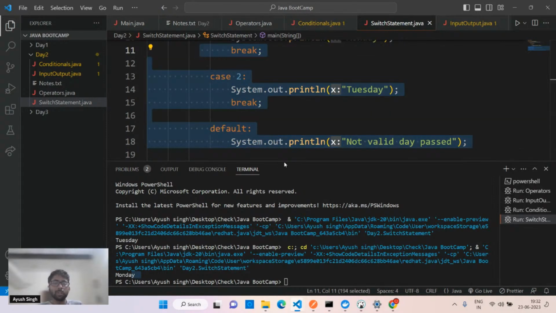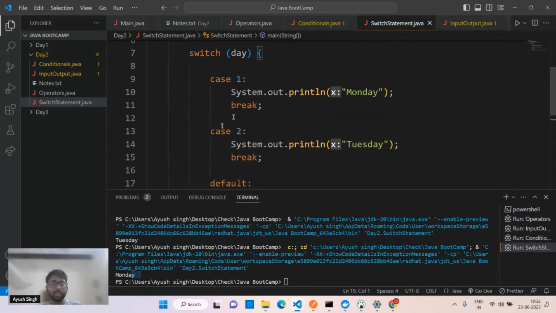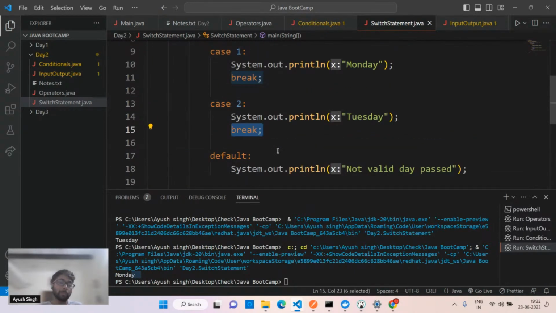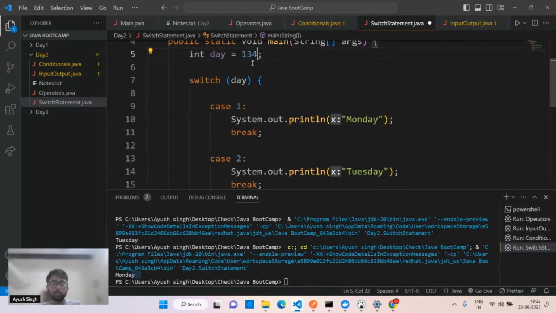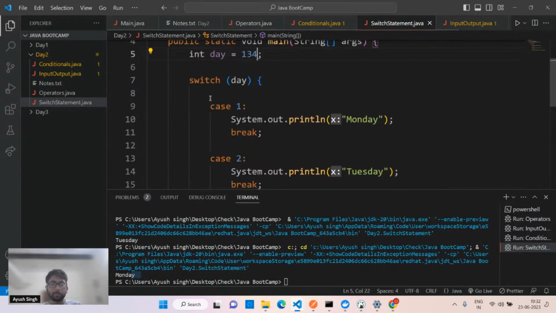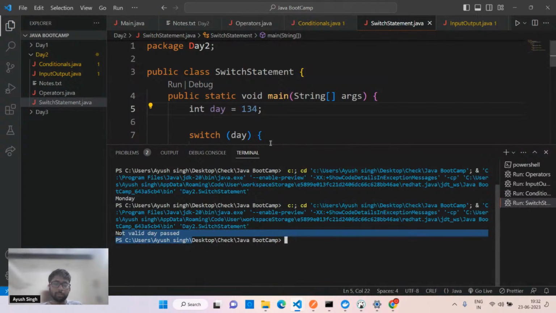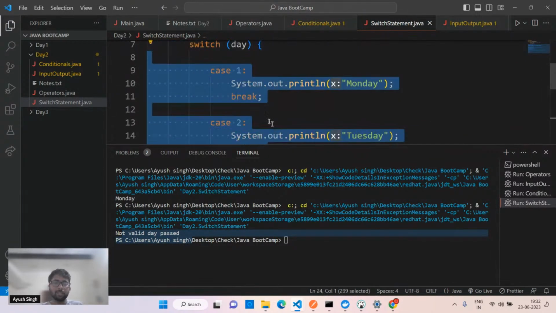You have to check and tell me tomorrow how this case is working if you're not using break. What will happen? For the default, it obviously matters. Let's suppose I type day equals a number greater than 2. If I run this code, you'll see "not valid day" passed, because no case matches.